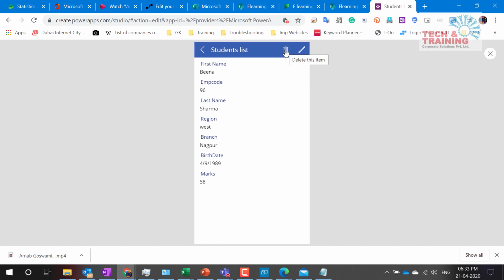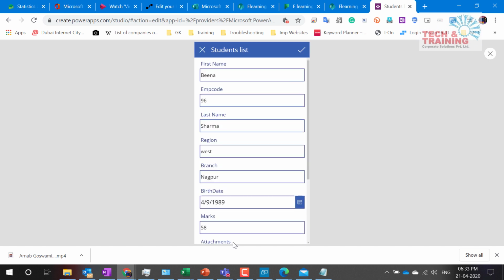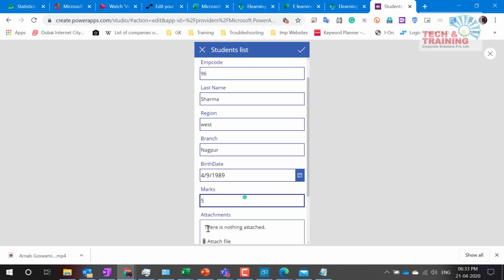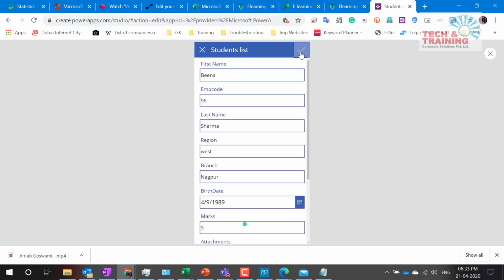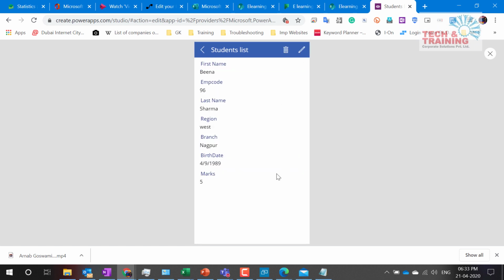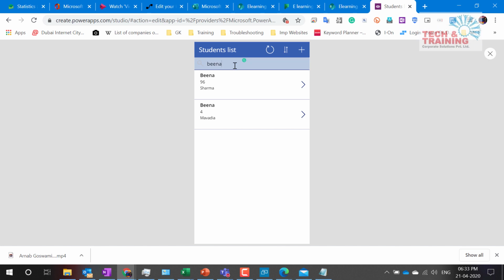If I want to delete them, I can delete it. If I want to edit them, let's say marks is not 58, it is just 8. Yeah? And I click here. If someone of you is Beena, I'm sorry. This is just an example. Okay, so this is how I can go ahead and manage my mobile app and I can share it with the entire team. So friends, this is about collaboration.